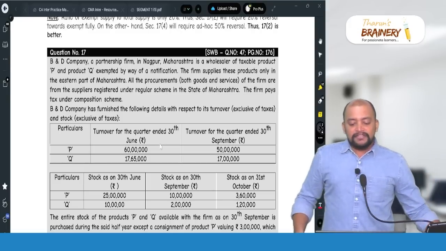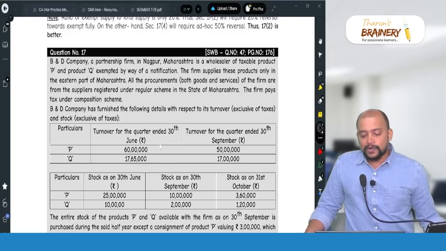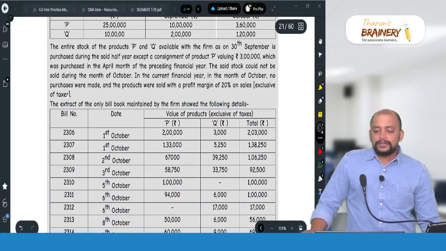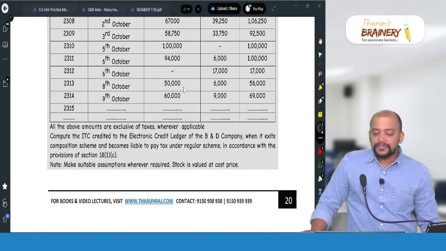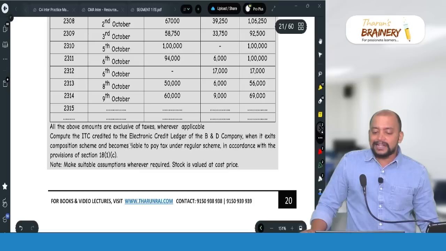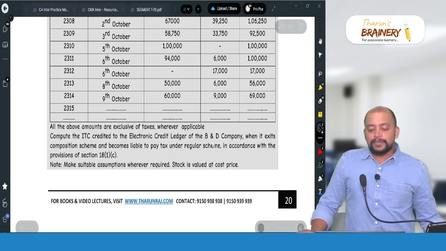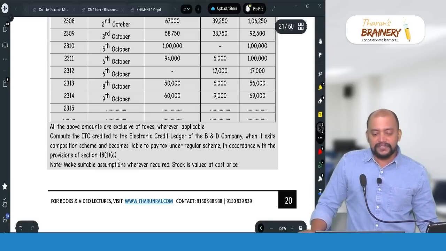Product P for the first quarter ending 30th June and 30th September second quarter, and thereafter stock details are given. Now thereafter some big list is given. Finally what we need to do? Compute the ITC credited to the electronic credit ledger of B&D Company when it exits the composition scheme and becomes liable to pay tax under regular scheme in accordance with the provisions of 18(1)(c). Make suitable assumptions wherever required. Stock is valued at cost price.